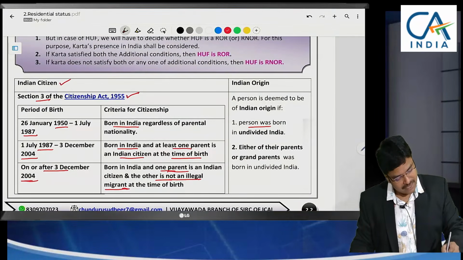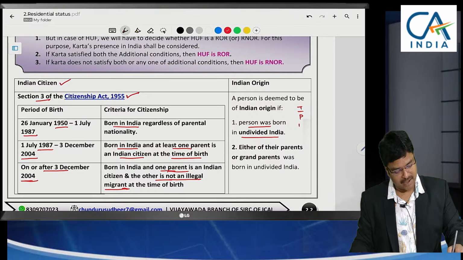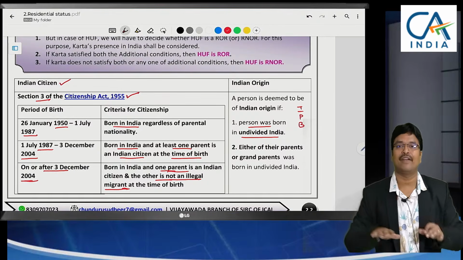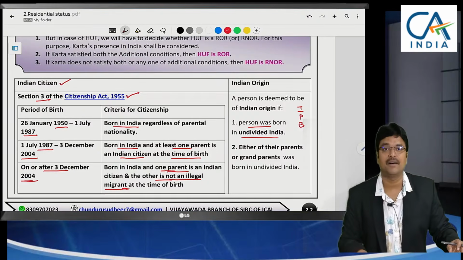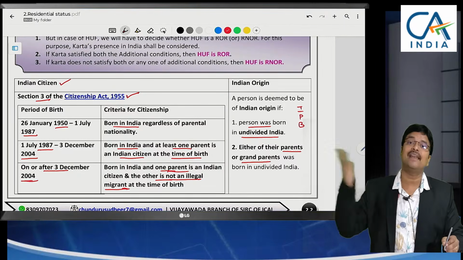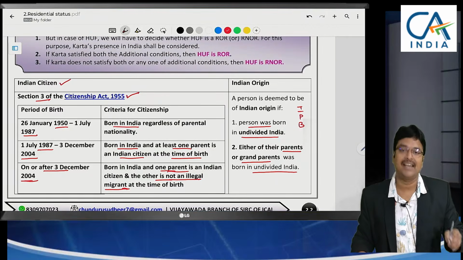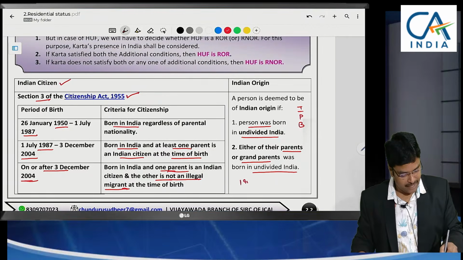If a person was born in undivided India, that means before 1947, India, Pakistan, Bangladesh are all part of India only. So if he was born in undivided India, or his parents or grandparents were born in undivided India. For example, if in 1940, Mr. A's grandparent was born in Karachi.